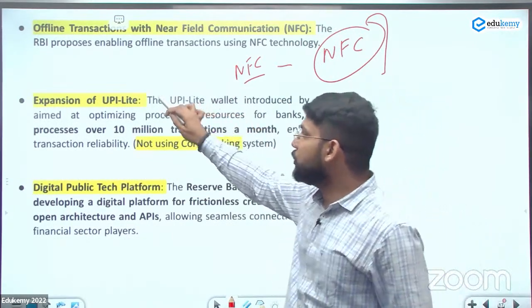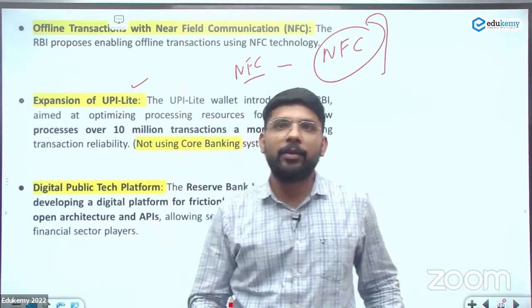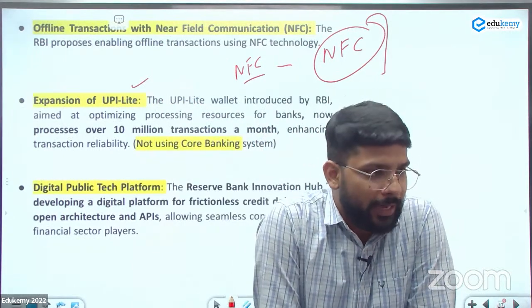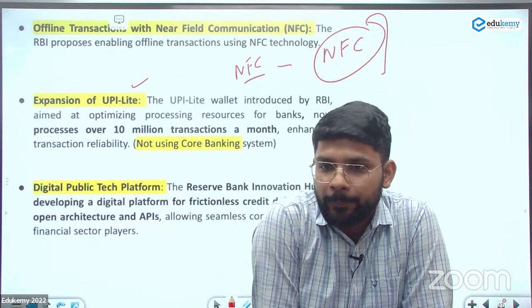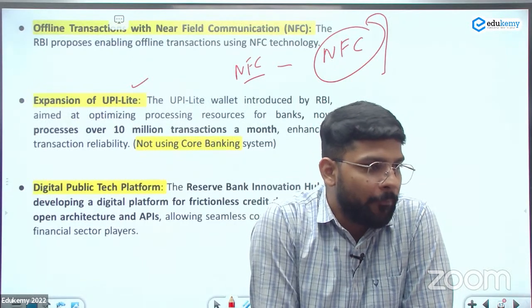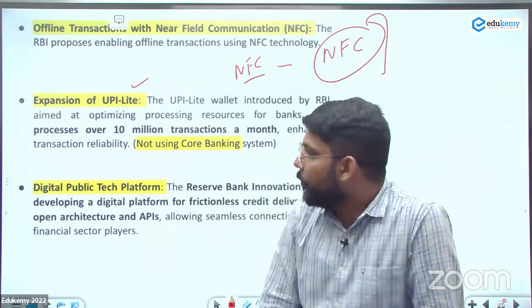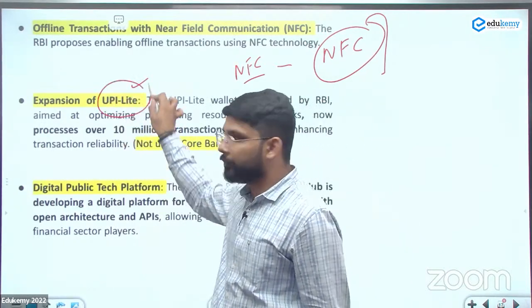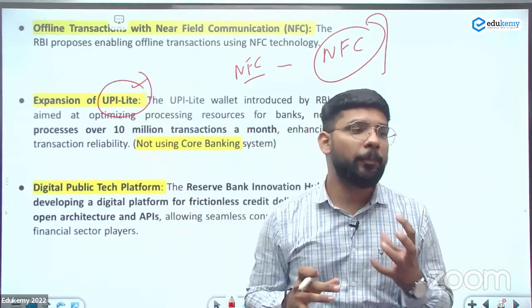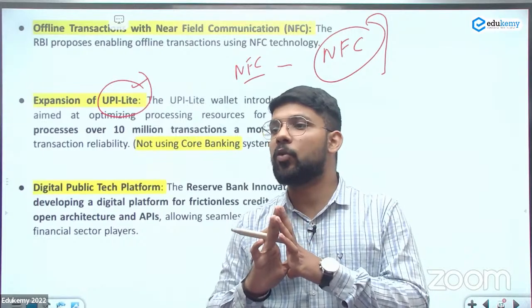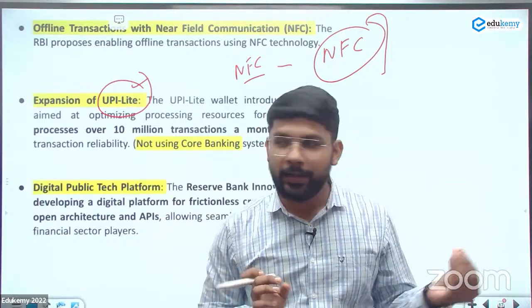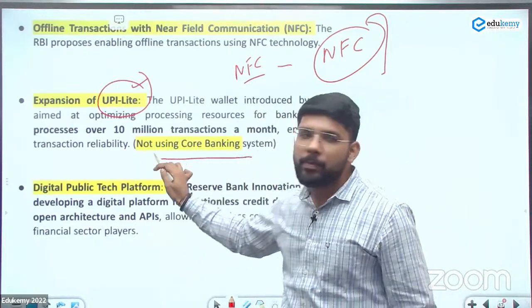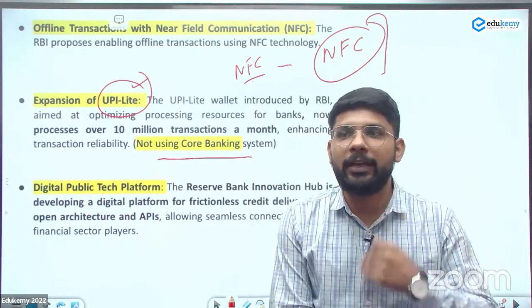Next is the expansion of UPI Lite. Whenever you are making payments through a payment app, you now get an option to create an ID for UPI Lite, whether you are using Paytm, PhonePe or BHIM. This UPI Lite does not use the core banking infrastructure that a normal UPI uses. It uses minimum infrastructure and makes the payment very fast.